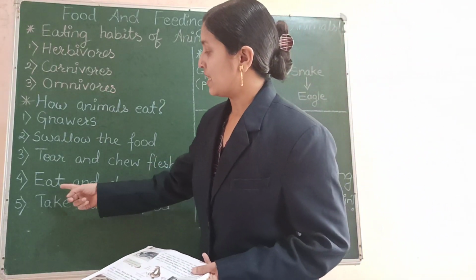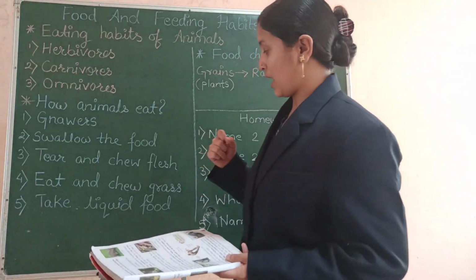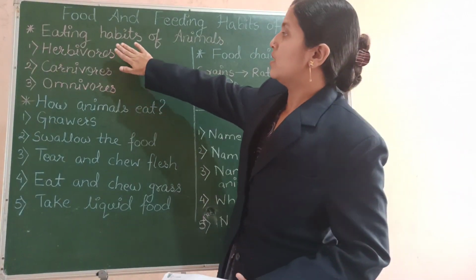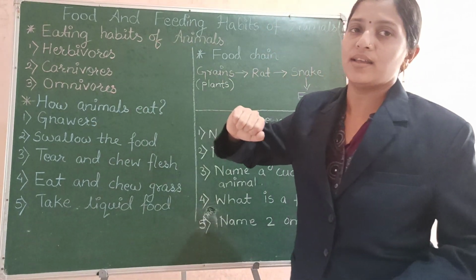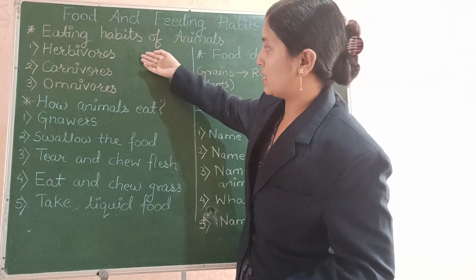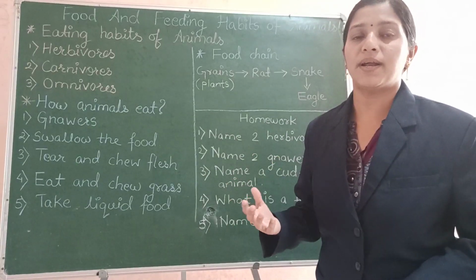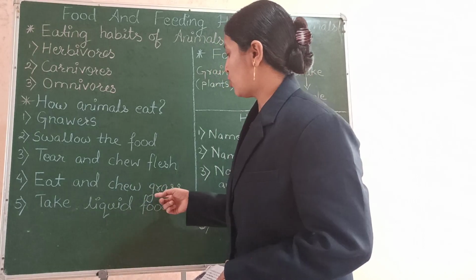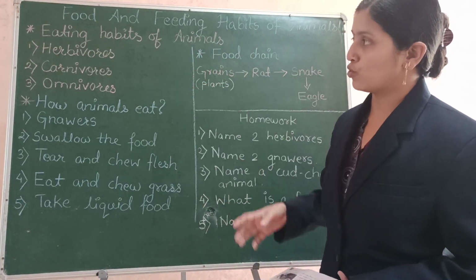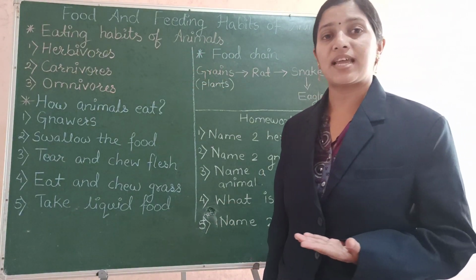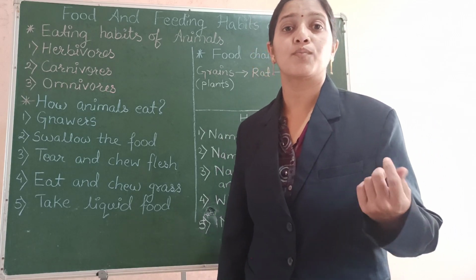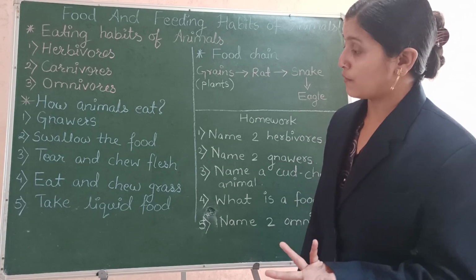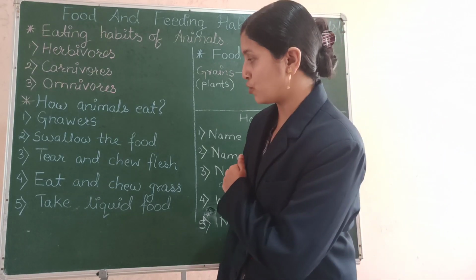The next is eat and chew grass. From the word grass, we come to know that these are herbivorous animals. Why? Because herbivorous animals are the animals that depend on plants for their food. So, eating and chewing of grass is done by herbivorous animals. Herbivorous animals like cows, sheep, goats, deer, buffaloes, all these are herbivorous.